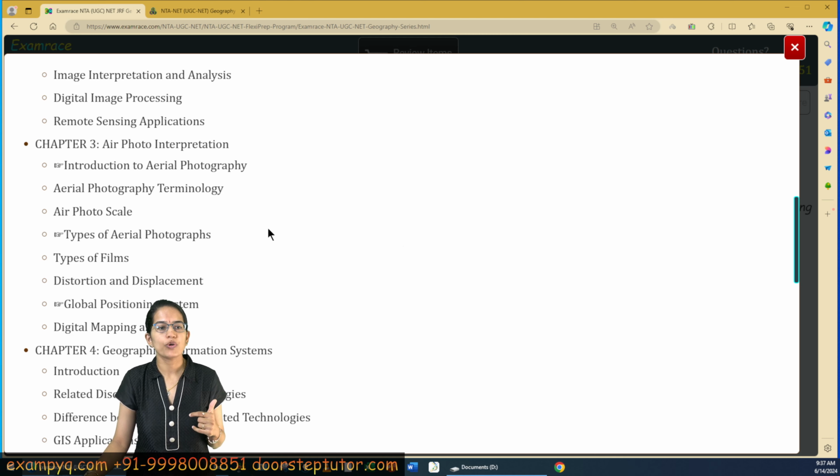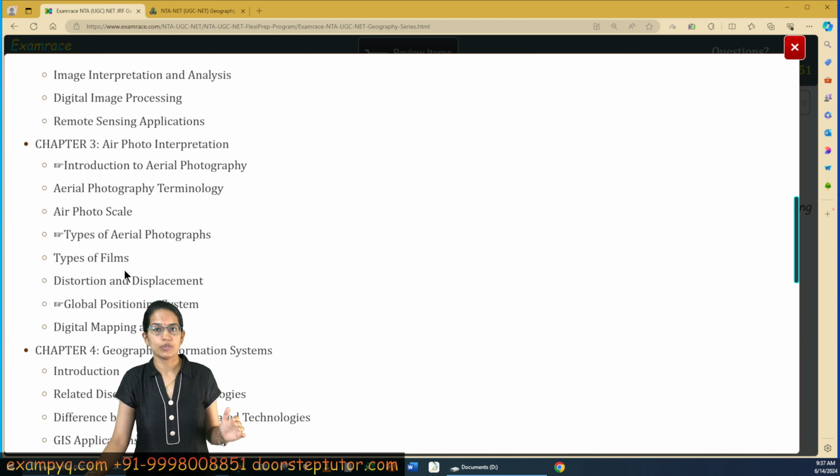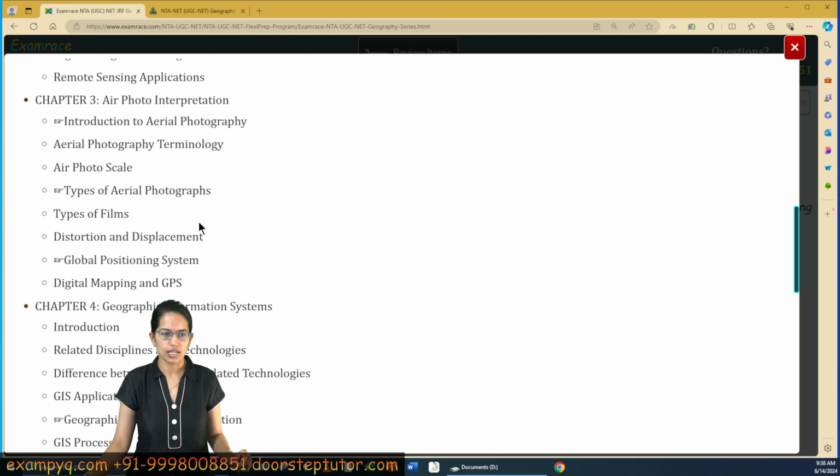Under air photo interpretation, the most important topic is the types of air photo. How do you identify, how do you take, and what are the distortions and displacements when you take the aerial photographs. So aerial photographs, again an important topic. A lot of questions are asked from this section.